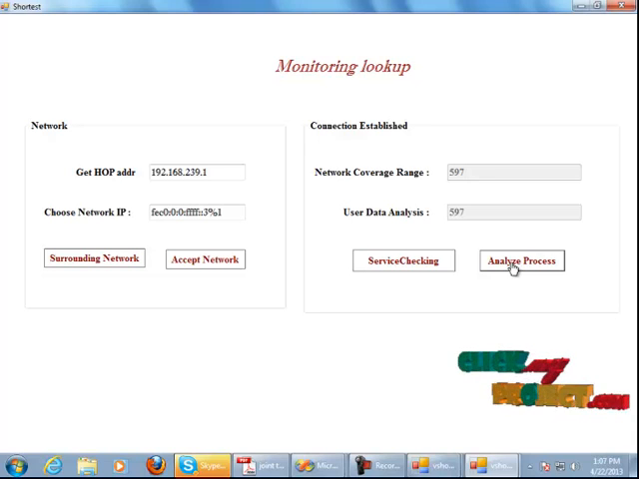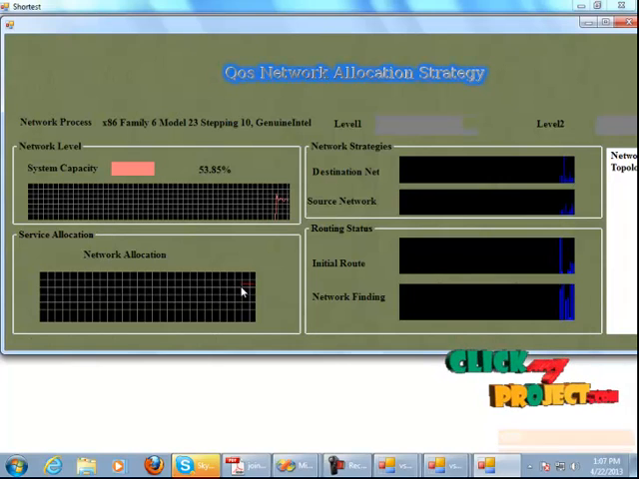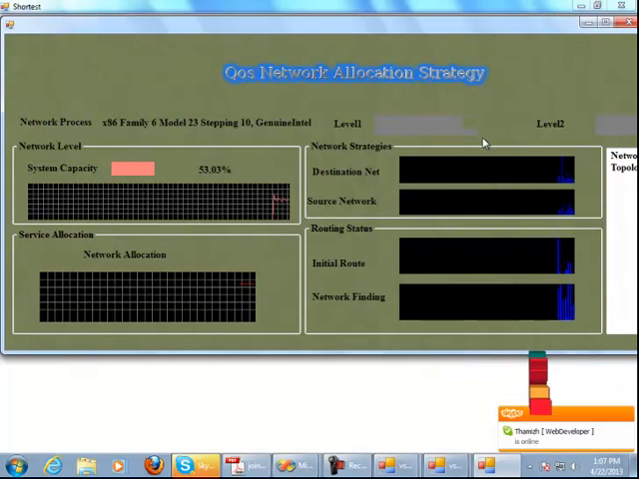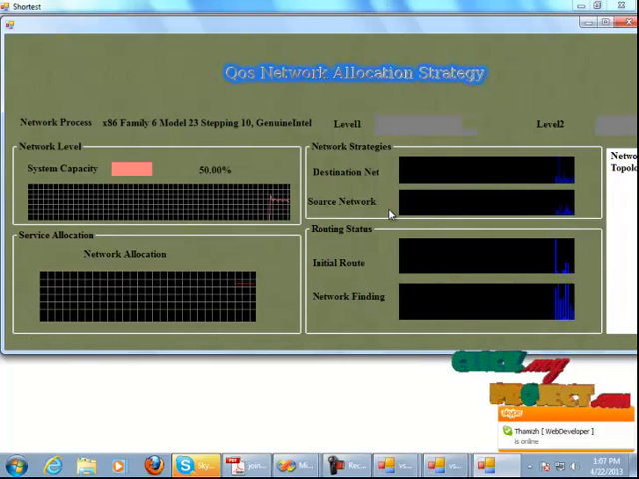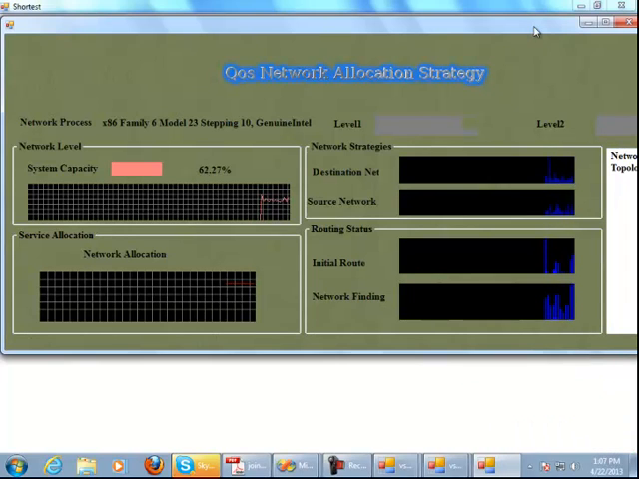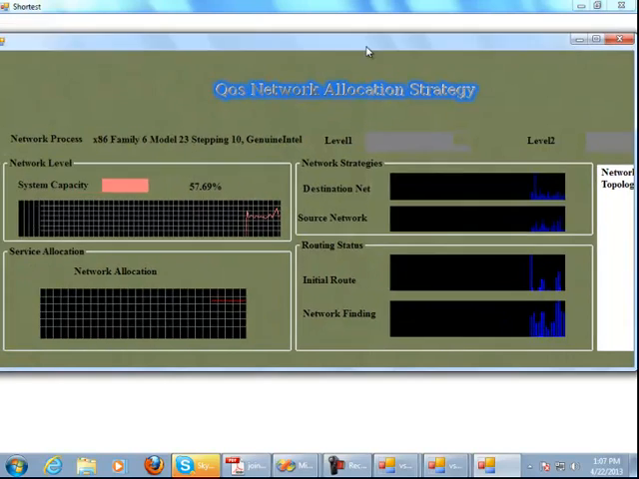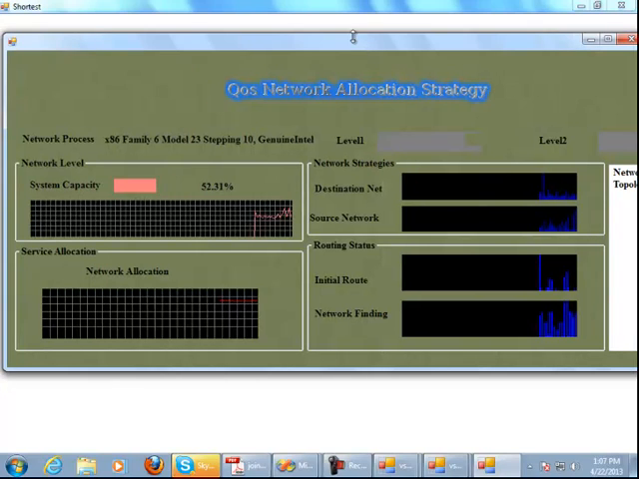This analyzing process will analyze the network speed, and the range of the destination and the source. This is the analyzing process strategy. This represents the system capacity required to transmit the file and the network allocation, how the network is allocated to process it. Then the destination network speed and the source network, the initial router, the network findings, and the topology that is used are also monitored. The purpose of our project is over. Thank you for watching.